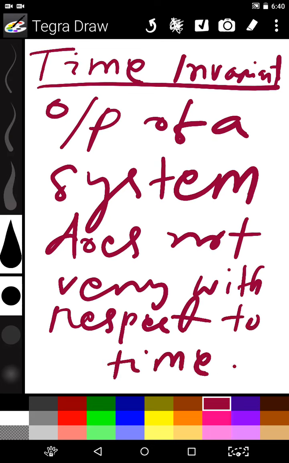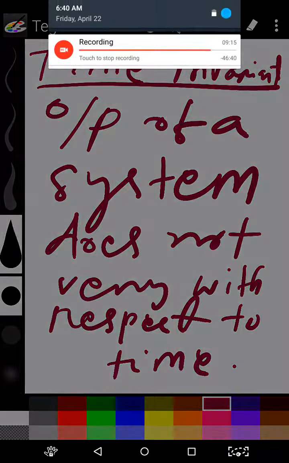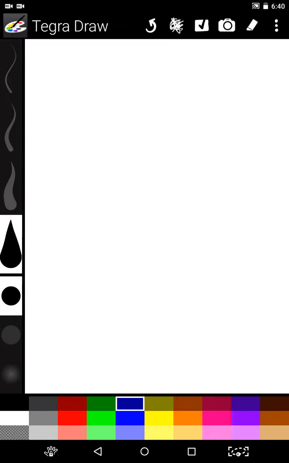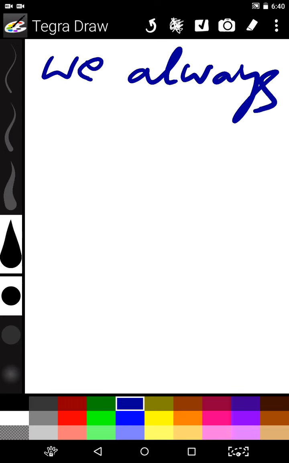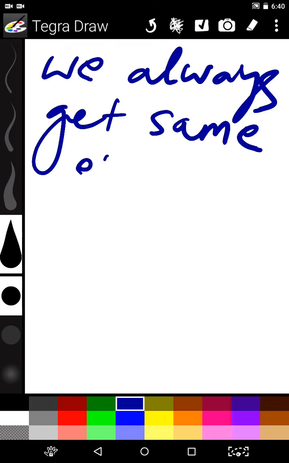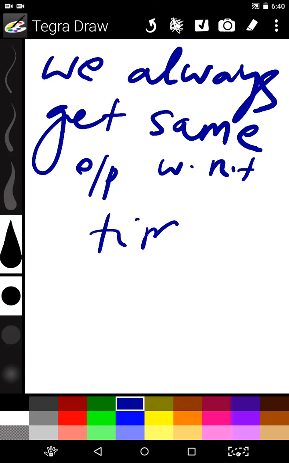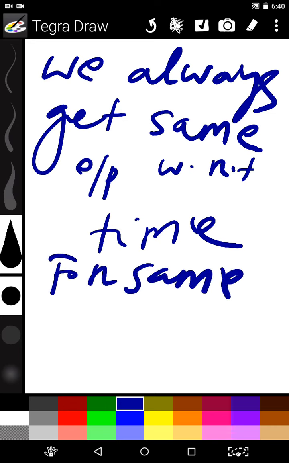That means we always get the same output with respect to time for the same input to a system.